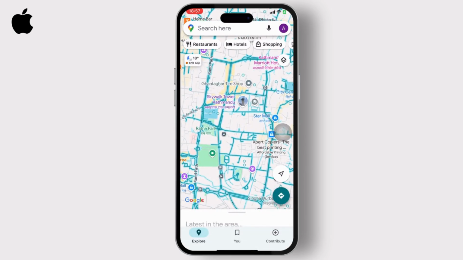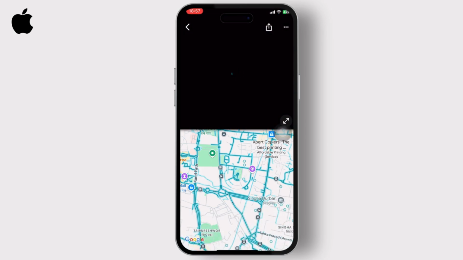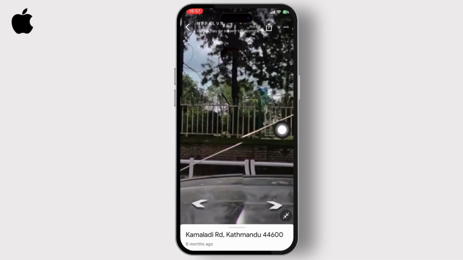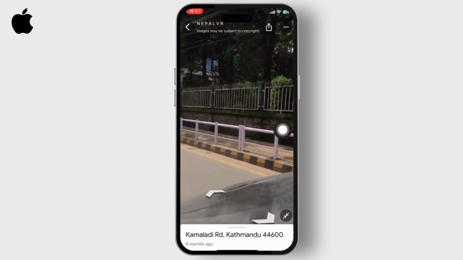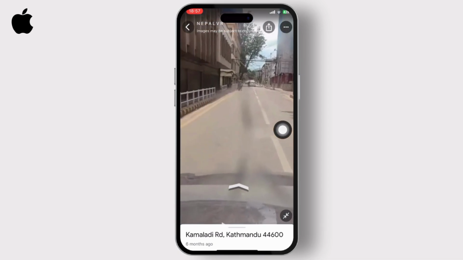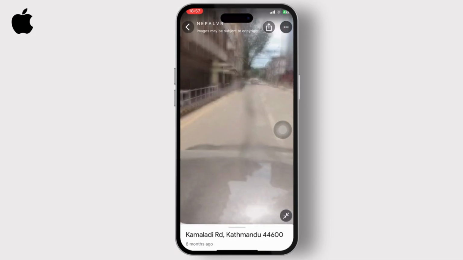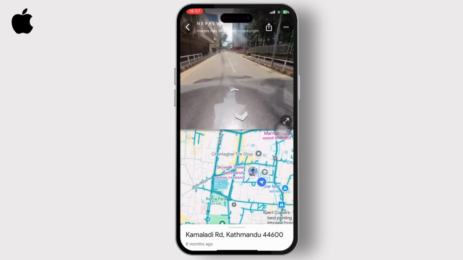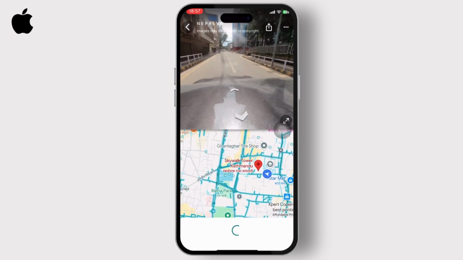Now all you need to do is tap on a place you want to view. After you tap on it, it will simply show you the street view. You can expand on it. And now you can just scroll ahead. You can see different areas. You can see different places. You can also go back and then head over to someplace else.